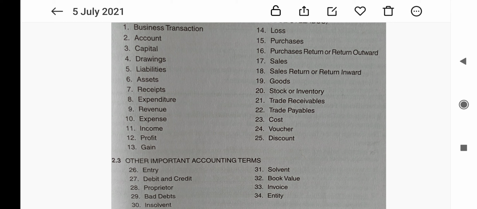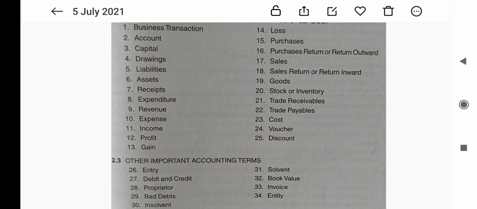Now the next term is cost. It is the total expenditure incurred on a specified product or activity. The next term is voucher. It is a documentary evidence in support of a business transaction. For example, cash memo, invoice, debit note, credit note, etc.